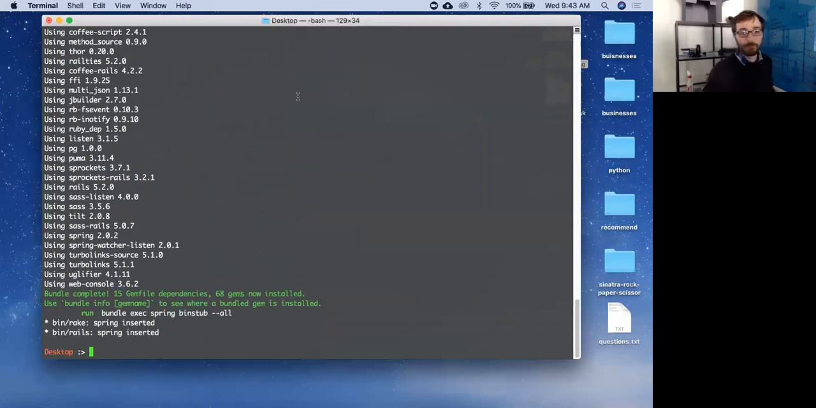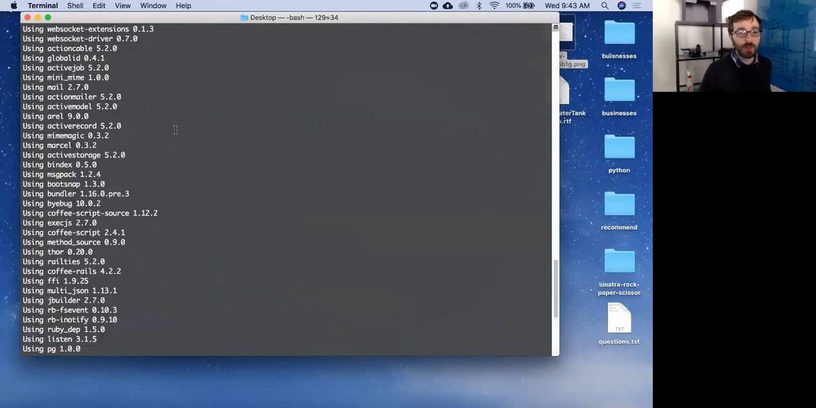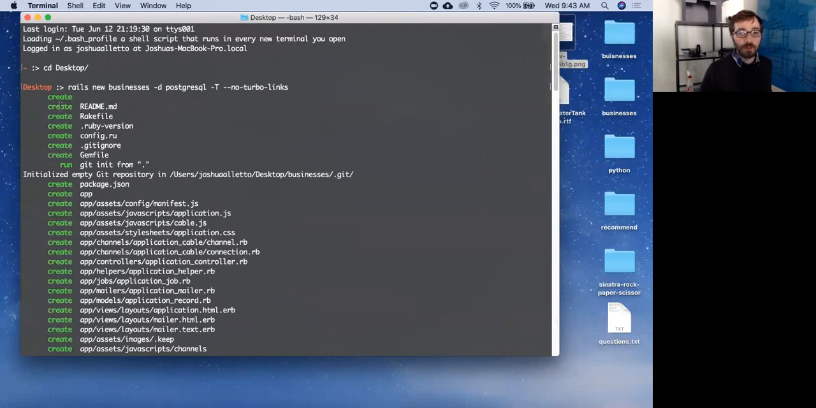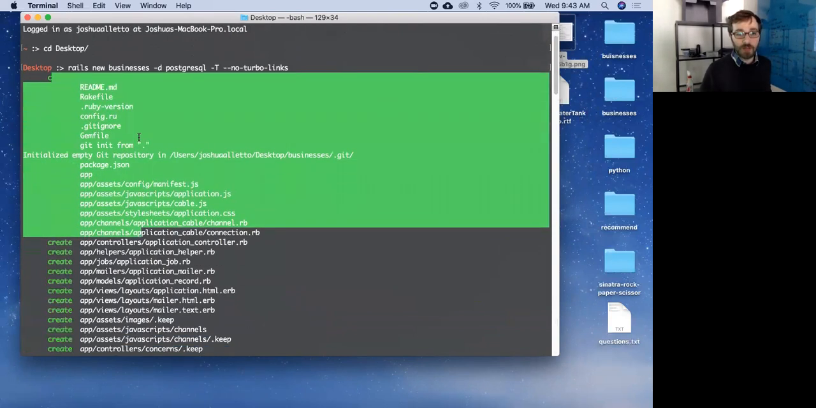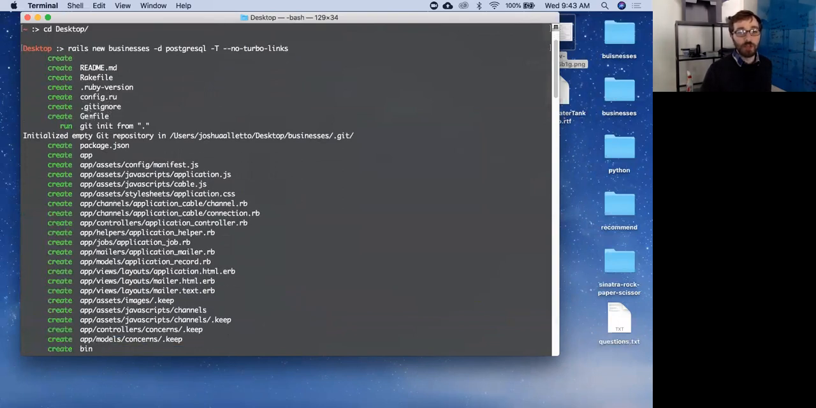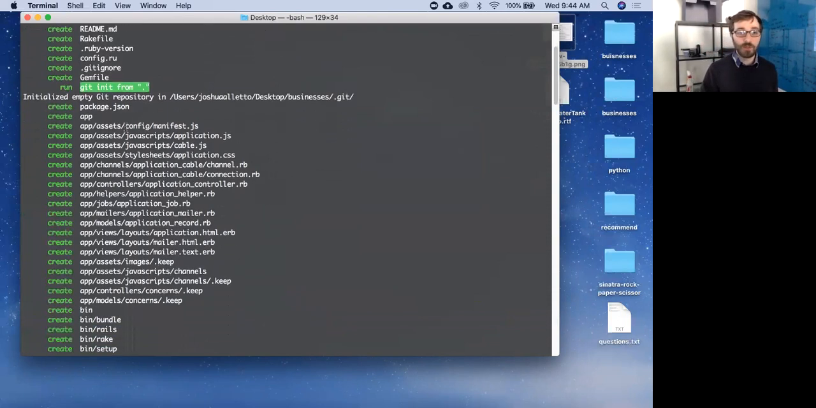So what happened? Rails basically created a new Rails project. You can see it right here on my desktop, the businesses folder showed up. Let's go up and look. Rails created all of these files. It created a README, a Rakefile. We're not going to read all of them, I'm going to go through them in a minute. It created a Gemfile and put a bunch of gems in there. It then initiated a Git repository for me. Rails will do that automatically for you.